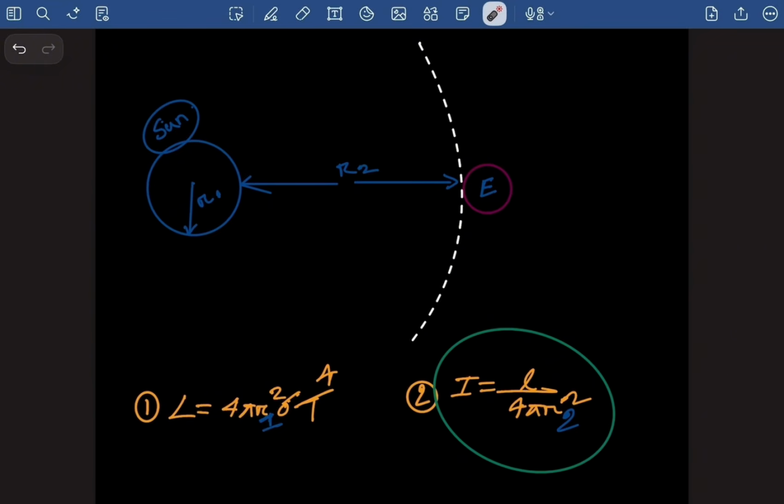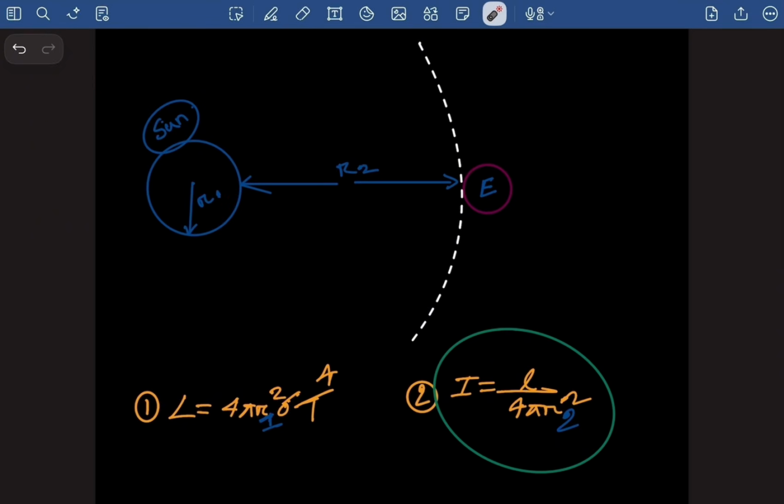Now there are two formulas. One is luminosity is equal to 4 pi r squared sigma temperature to the power of 4, and intensity is equal to luminosity divided by 4 pi r squared. Now there are two r in these two formulas, but where are we going to put which one? Luminosity is basically the power output of the sun itself. So to measure the power output of the sun itself, we'll have to take the radius of the sun.